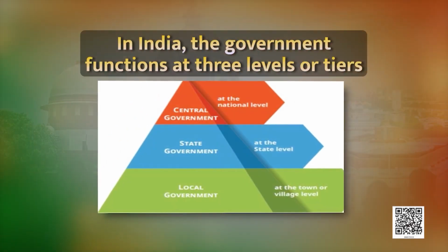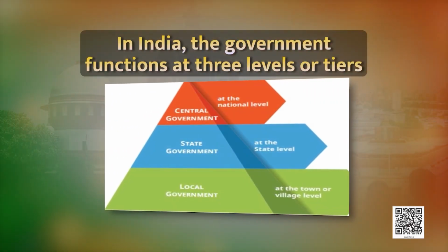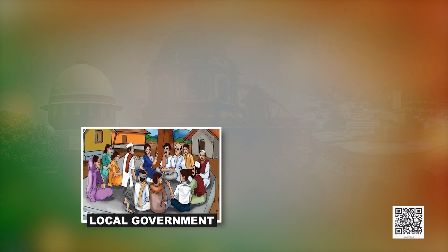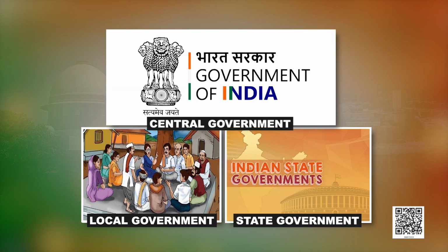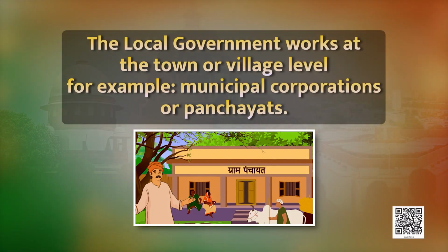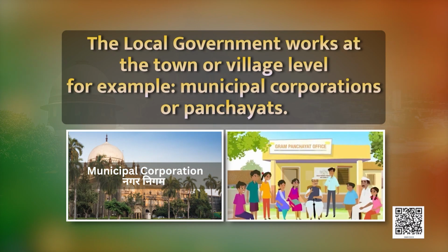Dear students, in India, the government functions at three levels or tiers. These are the local government, the state government and the central government, which is also called national or union government. The local government works at the town or village level, for example, municipal corporation or panchayats.